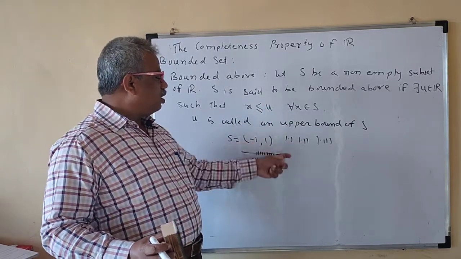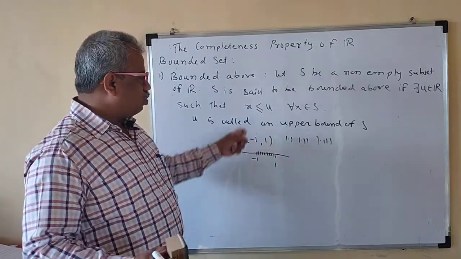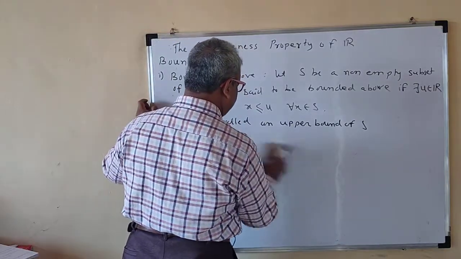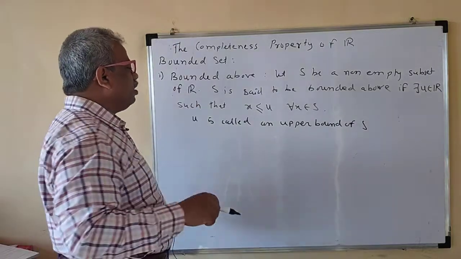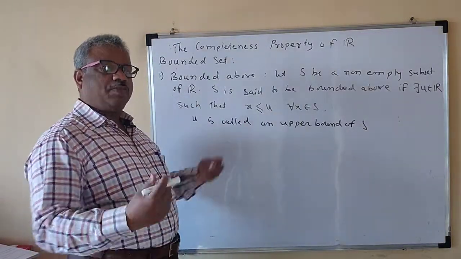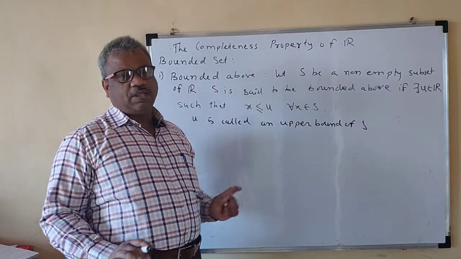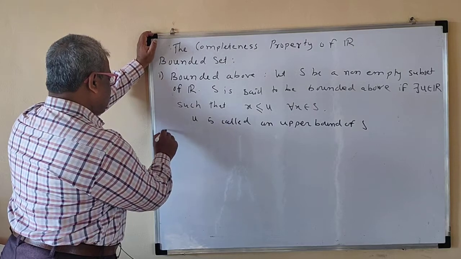Now here, 1 is also an upper bound. All the elements are less than 1, so this is less than or equal to. So 1 is also an upper bound here. That means the element U may be in S or may not be in S. Now we'll see the second one.